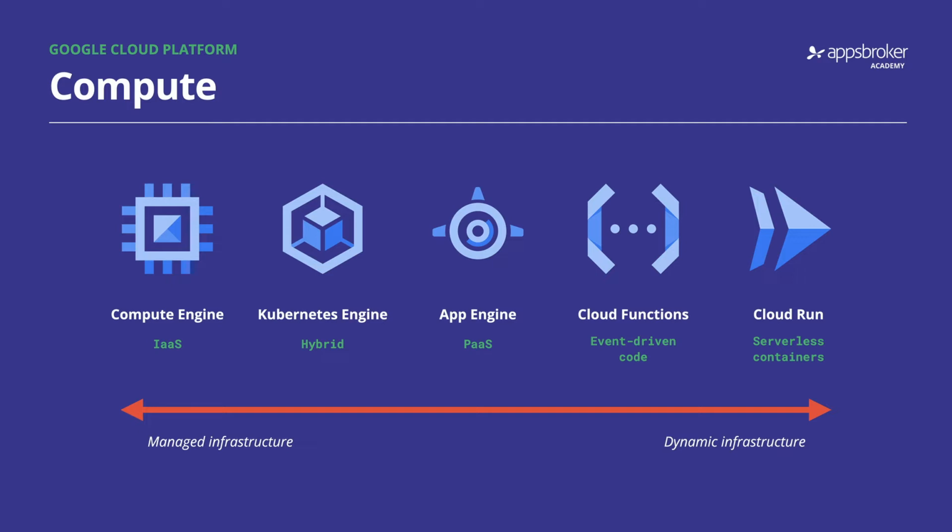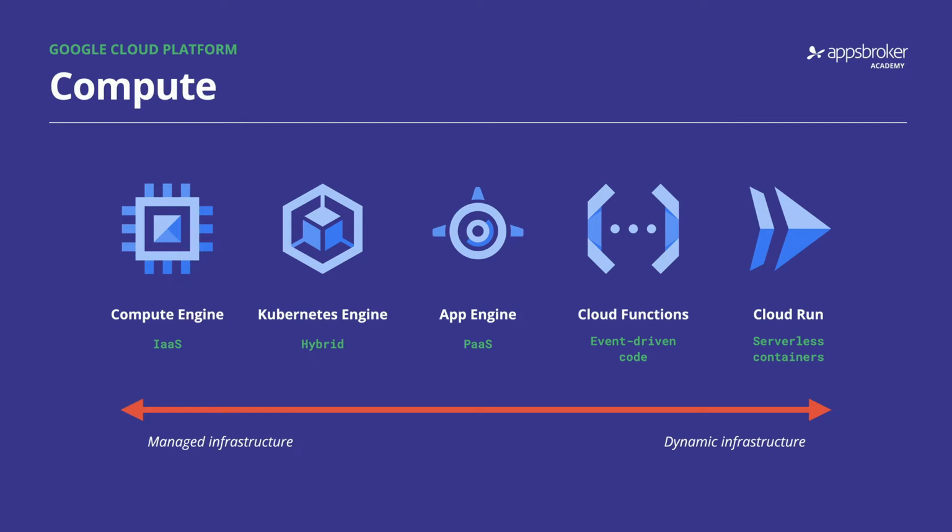You can consider these on a spectrum, where on the left we are taking the infrastructure as a service approach, managing and automating virtual machines in Compute Engine, or a complex container deployment in Kubernetes Engine. App Engine, right in the middle, is a platform as a service, or PaaS approach, where we simply deploy our code and the platform does everything else for us. And as we move towards the right, we have truly serverless platforms, like Cloud Functions for event-driven code execution, and Cloud Run, a next-generation serverless platform for containers.